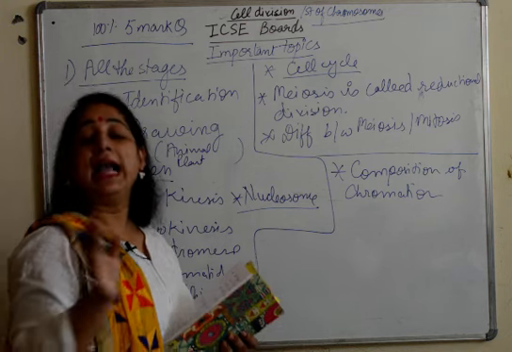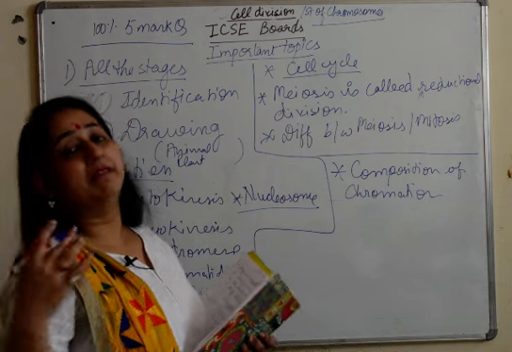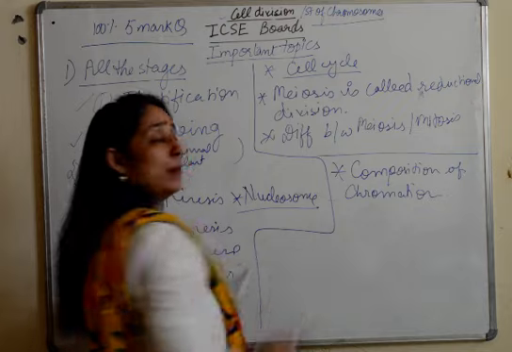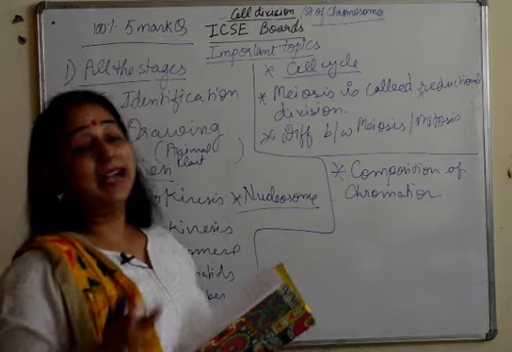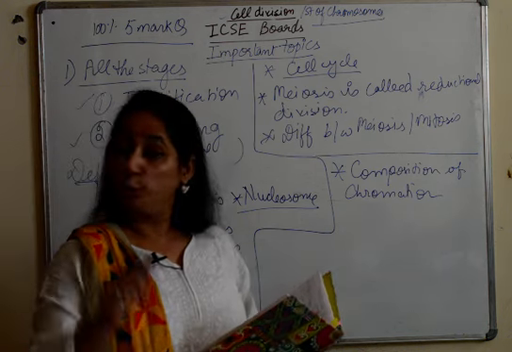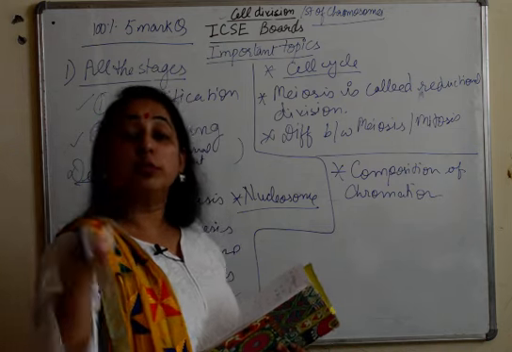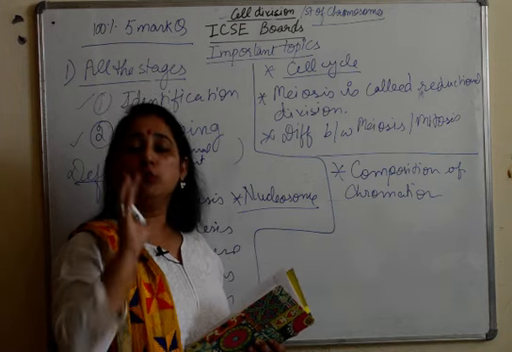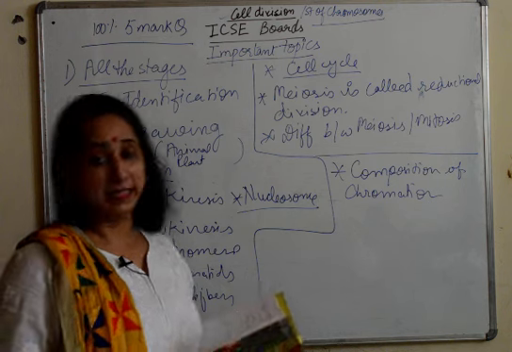We all know the ICSE paper is an objective paper, so we have one mark questions, and we are talking about those 1 markers. So composition of chromatin, where we talk about histone proteins, DNA coiling and all, that topic is very important. They may ask you how many histone proteins, so you should know 8. They may ask you how a nucleosome is formed, so you should know that 8 histone proteins are coiled by a DNA. Fine. So you must know these things while we are talking about composition of chromatin material.